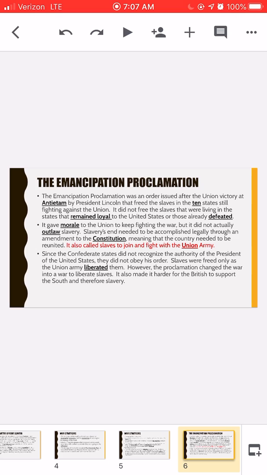So what this is saying is, if there were any slave states in the United States, the Emancipation Proclamation left those states alone with their slavery. So it didn't get rid of slavery, it just made certain states in the Confederacy free their slaves.